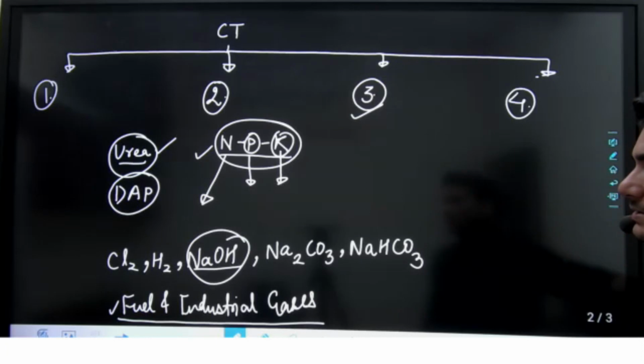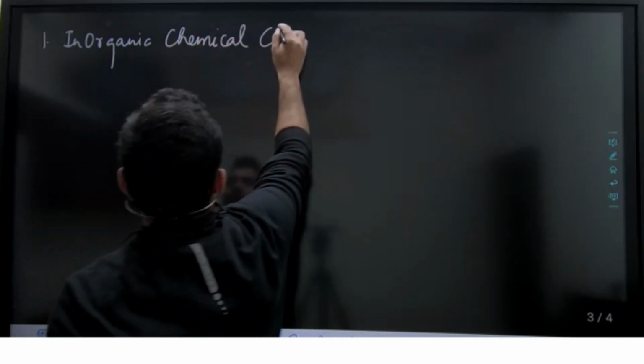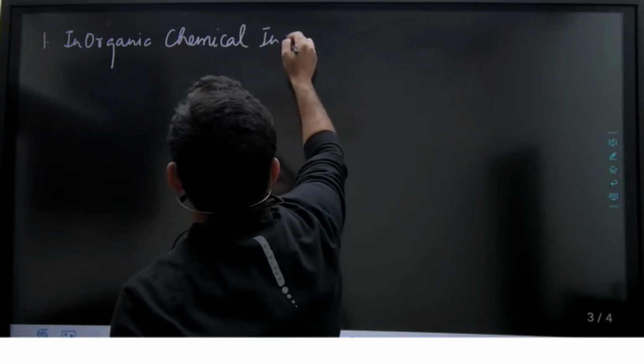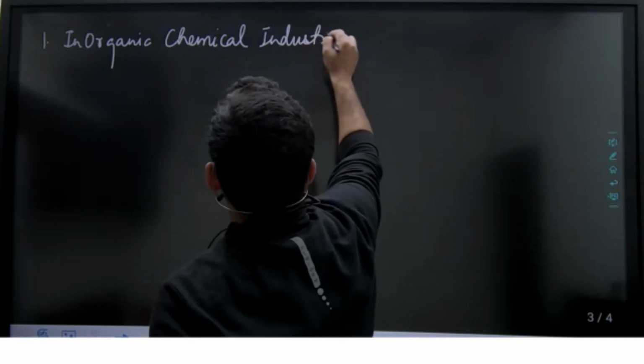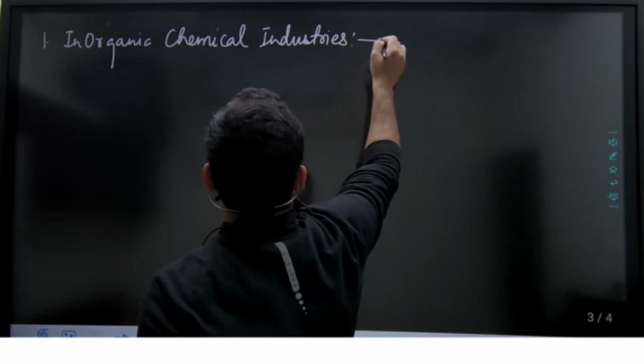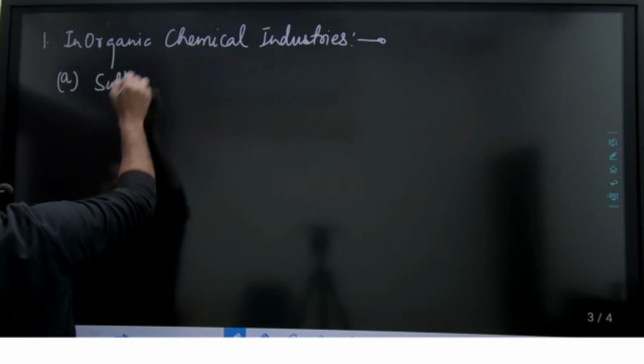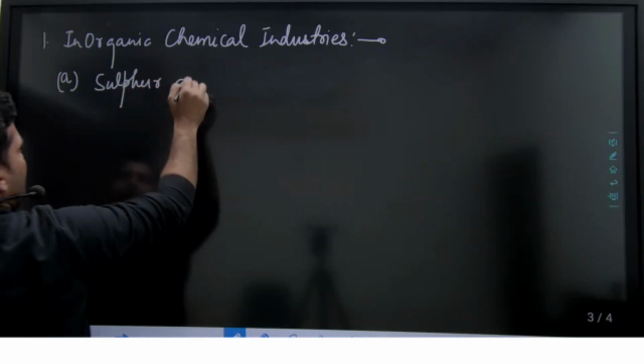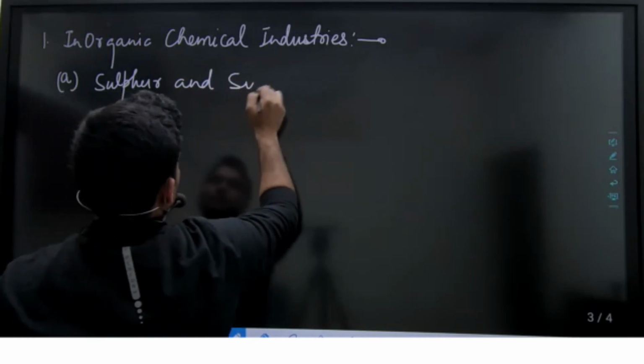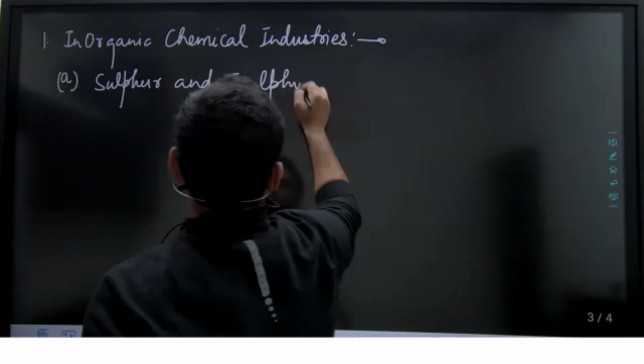All these four parts. So let's say the first part is inorganic chemical industries. In inorganic chemical industries, first I will deal with sulfur and sulfur industries.